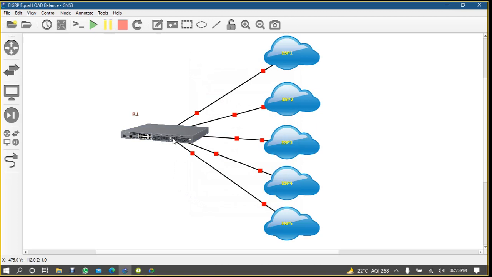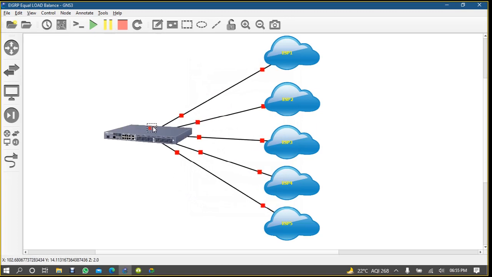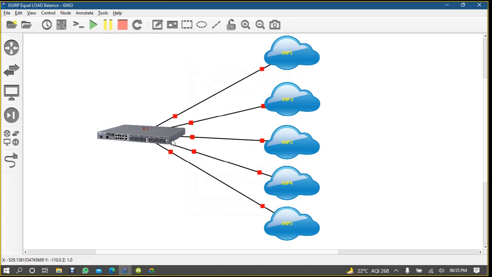Okay, so maybe this is your router and your router is connected with different ISPs. And here we are running some kind of EIGRP 10. Normally when your router is connected with ISPs, so you can say here that,